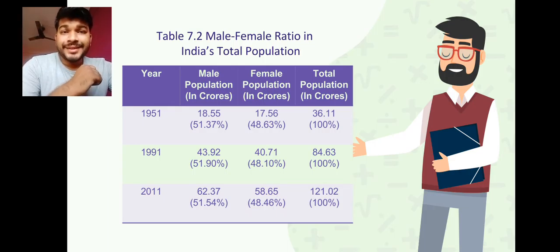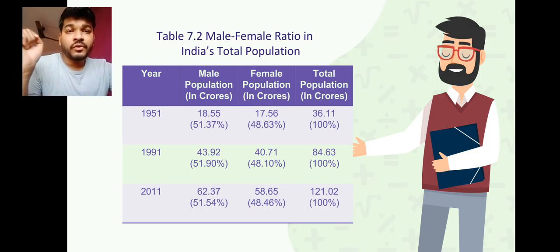Now in these three years we are going to record how many males there were and, out of the total population, what percentage were males. In the same way, how many females were available altogether, and out of the total, what percentage were females. So we are going to know and observe this percentage record.